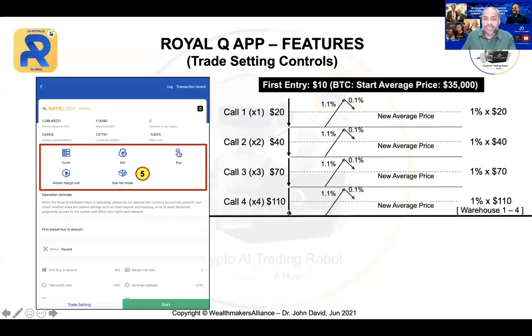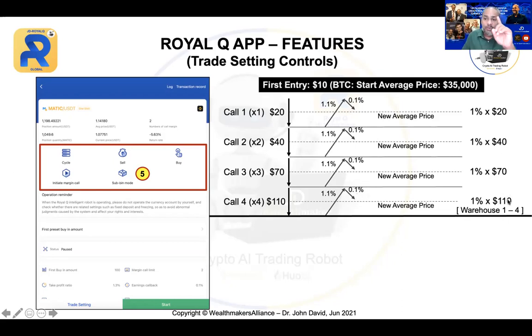Now, if it goes further down, all the way to call 4, can you see call 4 is the maximum. So this is considered as warehouse 1 to 4. All right. So now you can see over here, right? It's cumulative. So a total of 110. At 110, if the market goes by 1.1%, I will take 1% profit of the 110.